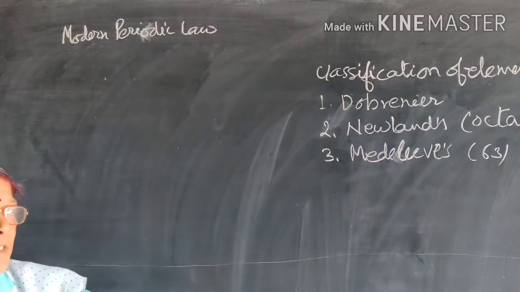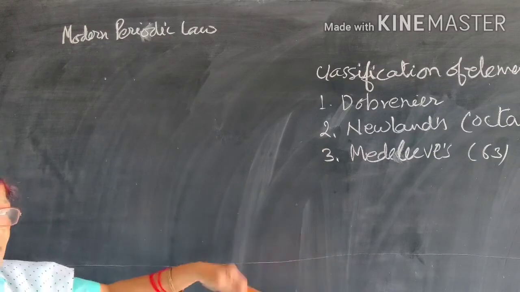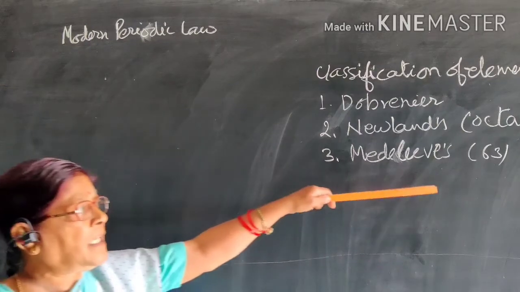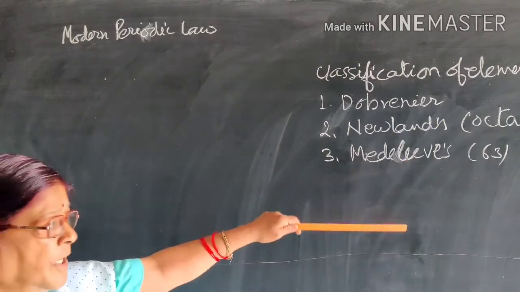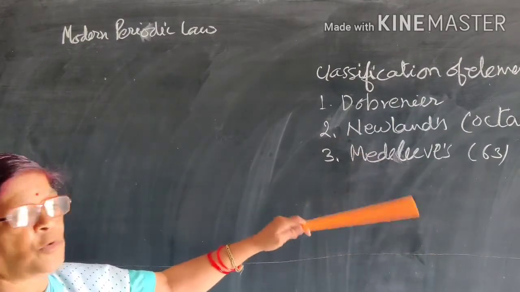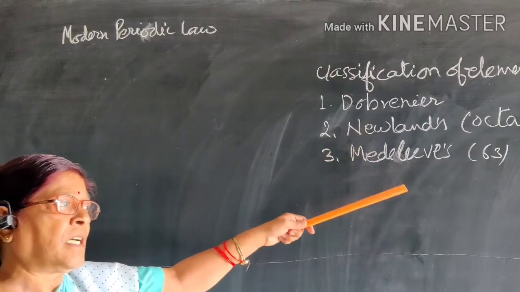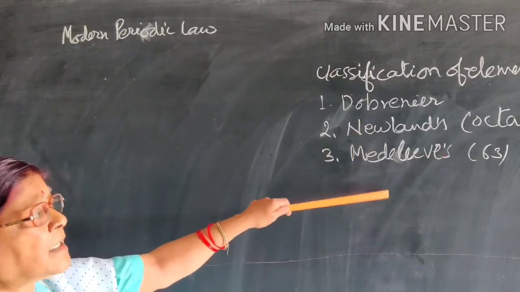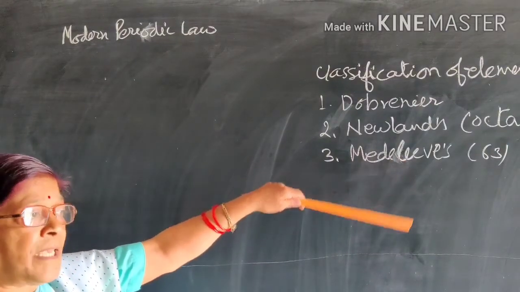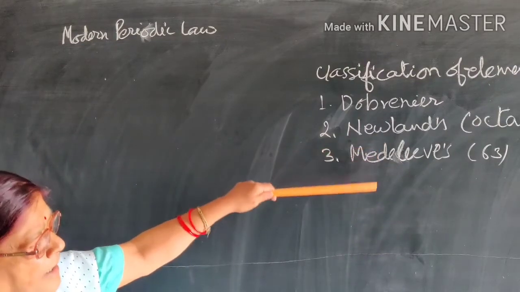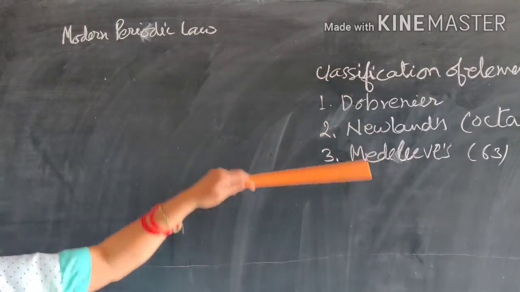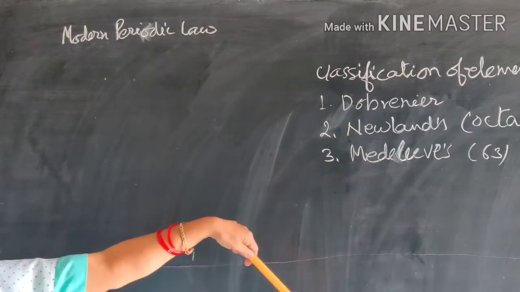their atomic masses. So you have to revise the class 10 portion, because Mendeleev left some gaps in his periodic table, and then he gave the description of the elements which were not discovered at that time. He predicted the properties of those elements, and they were named Eka silicon, Eka boron, Eka aluminium. Now there is scandium and other elements. So he left some gaps. There are some merits and demerits of Mendeleev's periodic table. This is only for reference, and you can say that this is the history of classification of elements.